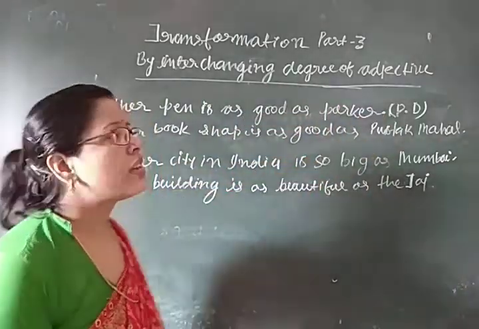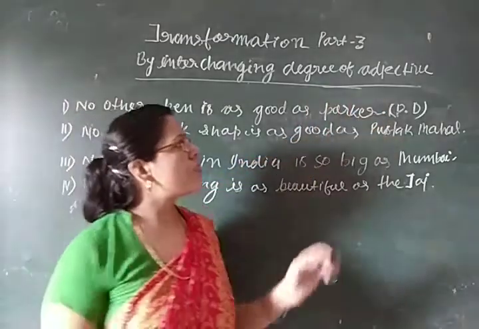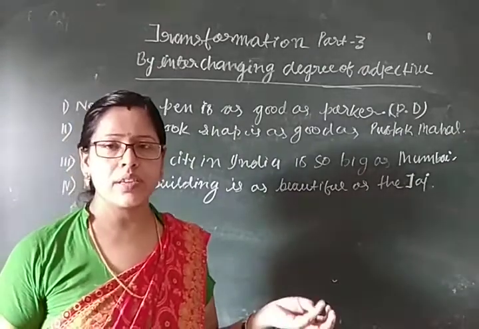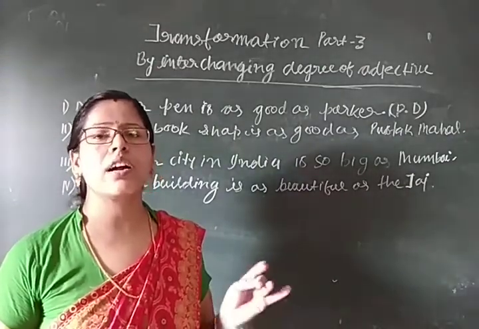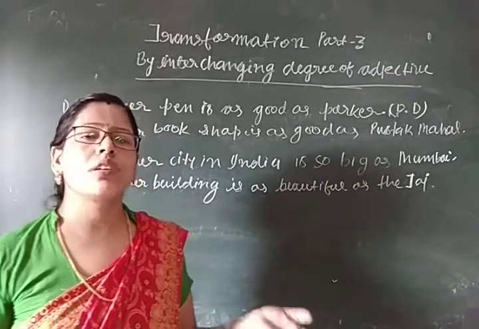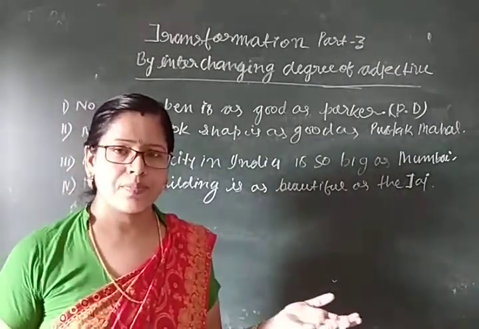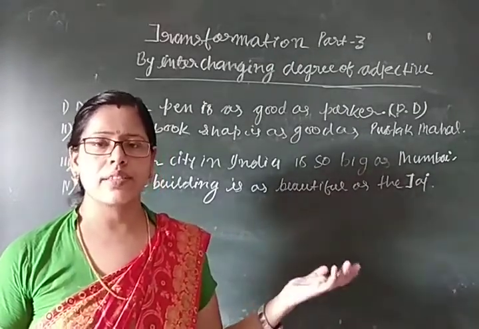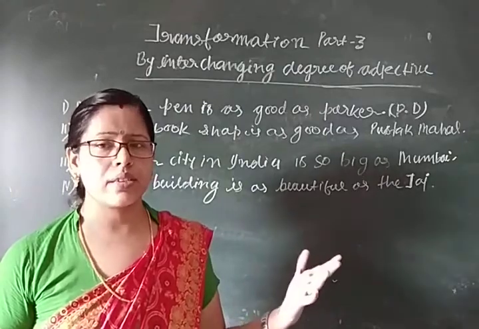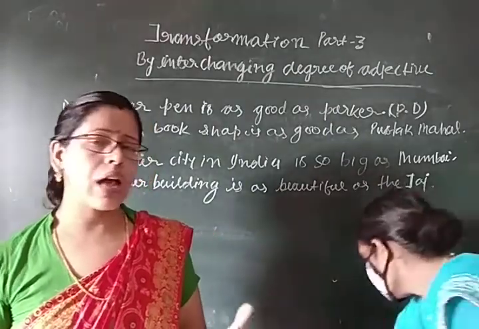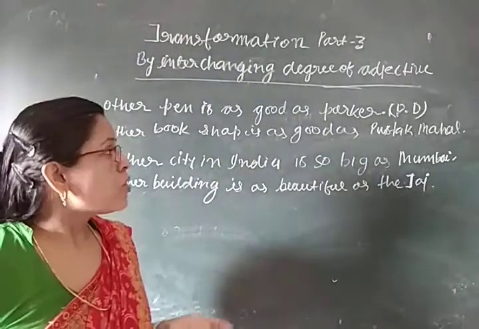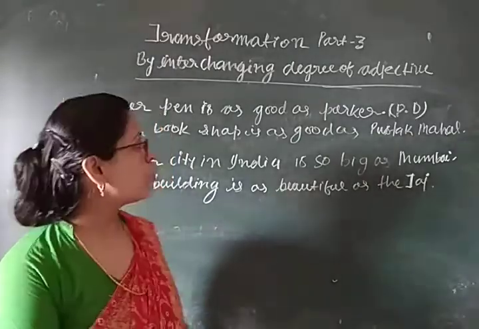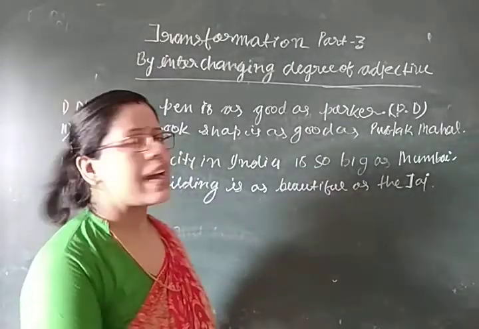You know very well, adjective has 3 degrees. The first one is what? Positive degree. Second one is comparative degree, and third one is superlative degree. For example, good, better, best. Small, smaller, smallest. Great, greater, greatest. Big, bigger, biggest. Beautiful, more beautiful, and most beautiful. So in this way we can see so many examples of degree of adjective.